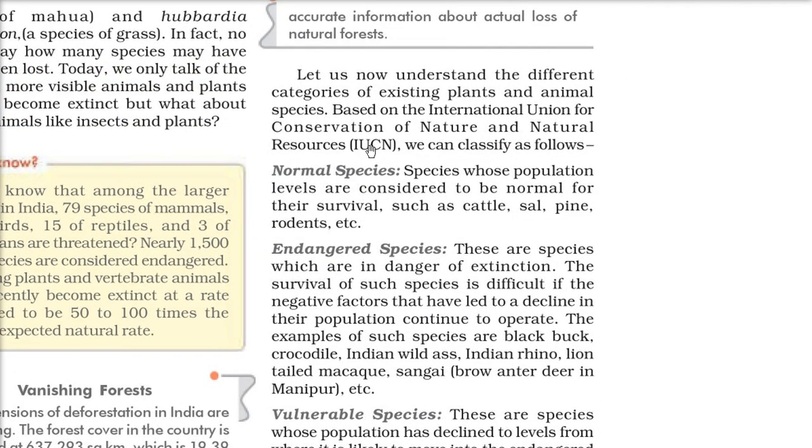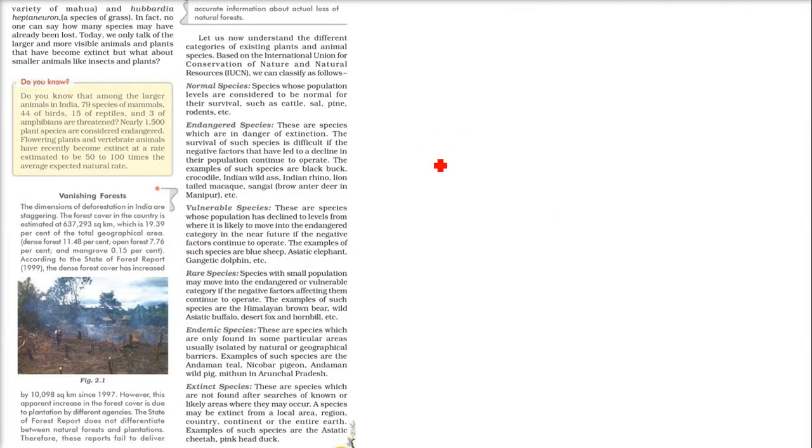Now, learning about flora and fauna, the different species, will be very difficult if we don't categorize them. So we need to categorize them. So there is IUCN, and we have to classify these species. You have to understand the full form of IUCN.